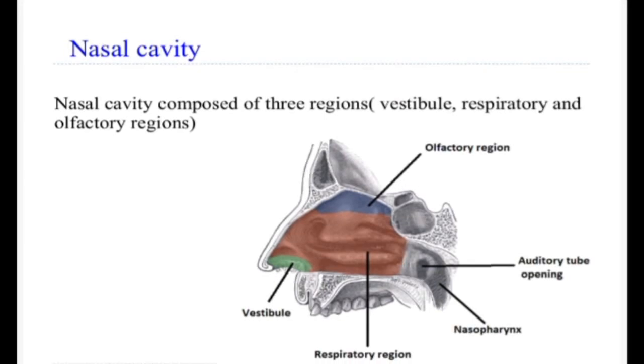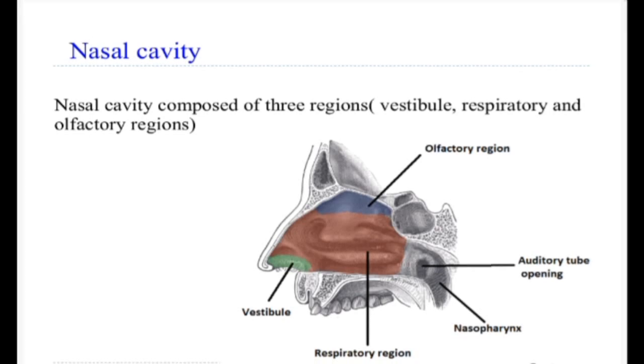Not only the nasal cavity, but most of the conducting division of the respiratory system is lined by pseudostratified columnar ciliated epithelium, which is known as the respiratory epithelium. Under the electron microscope, it is revealed that there are 5 types of cells present in this epithelium. There are ciliated columnar cells, goblet cells, basal cells and small granule cells.